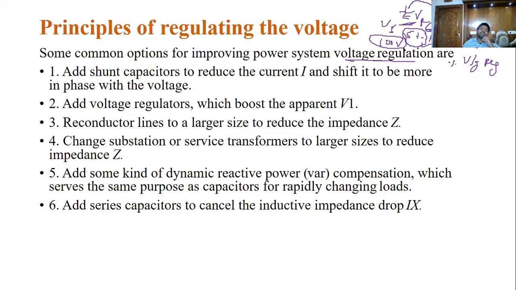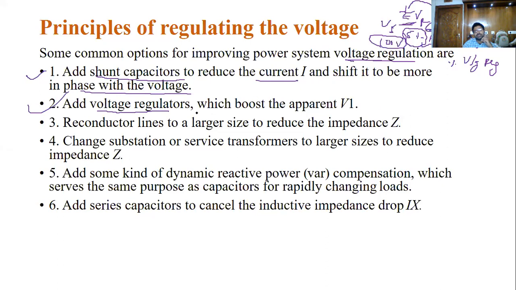Okay, now see how to improve that. We can add some capacitors. As I said, you can add some shunt capacitors in the substation to reduce the current, and shift the phase of the voltage, and you can increase the voltage. Then second one, you can use voltage regulators, which can boost the voltages.